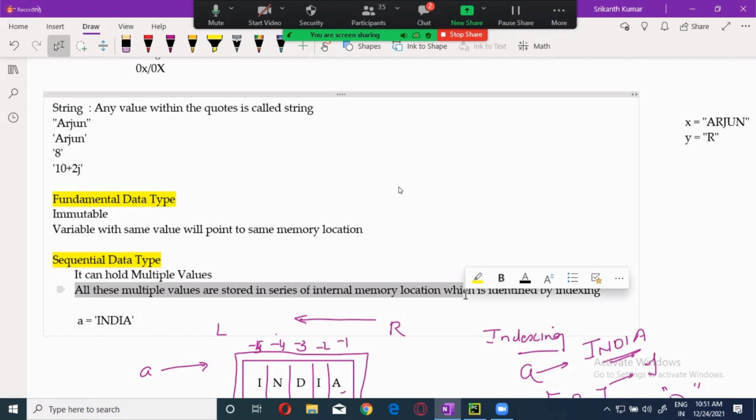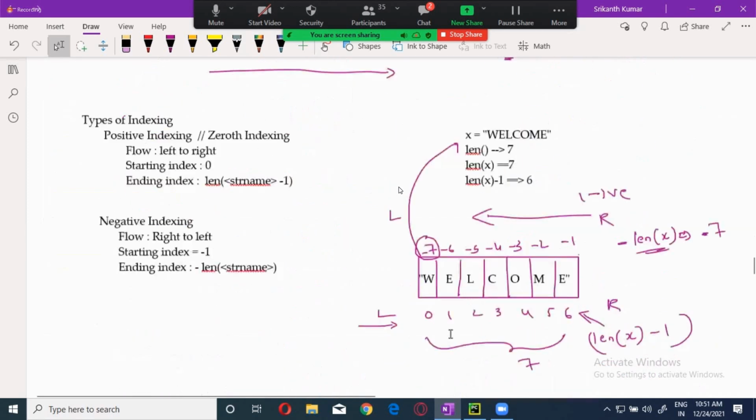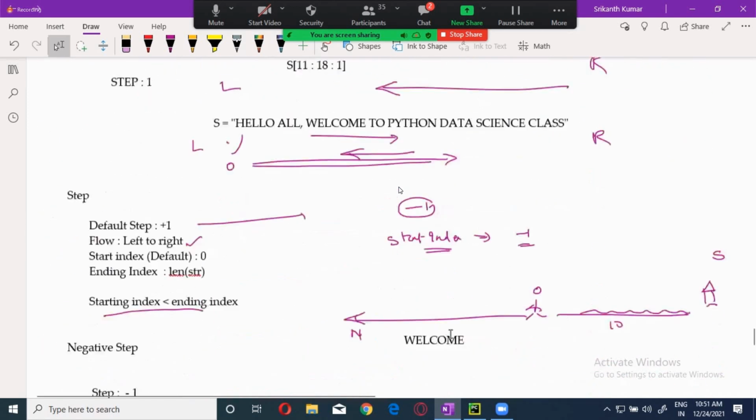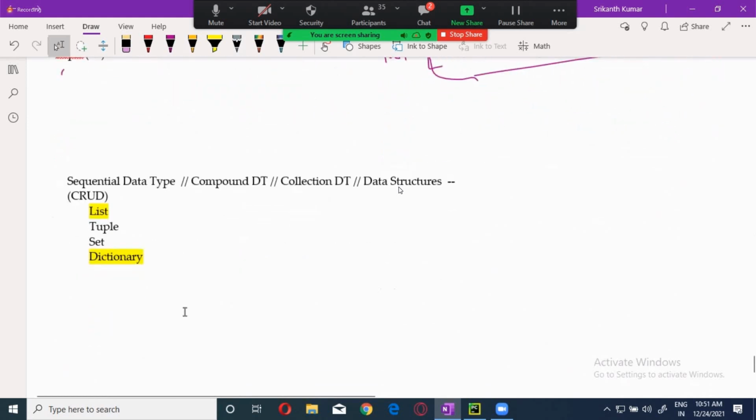And these internal memory locations are identified by indexing. The same mechanism comes over here. Whatever you learned in strings, the same thing comes over here. Remember this, guys.